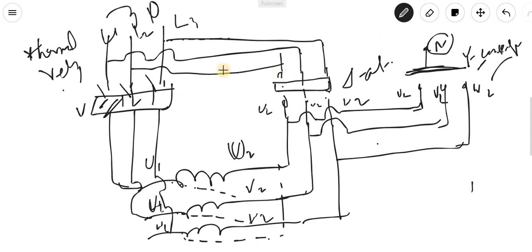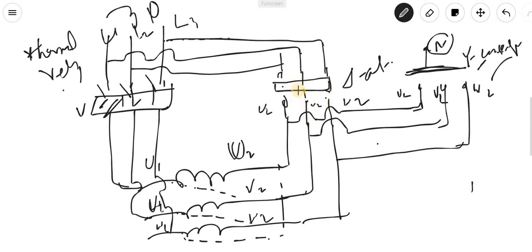Okay, now see, whenever we are starting the machine, what will happen? This line is simply connected, but this delta conductor is there, there will be no contact between this point and this point.